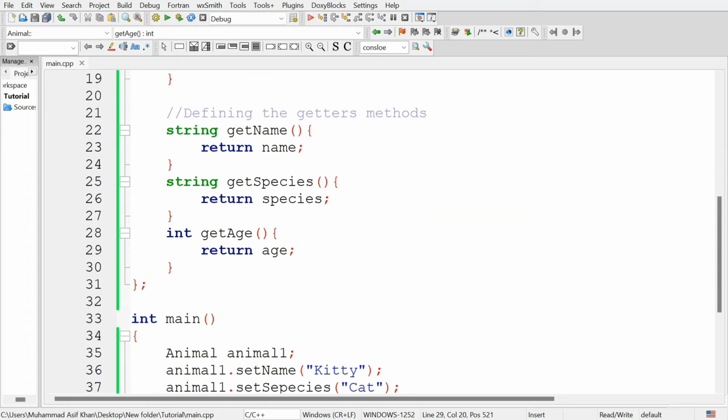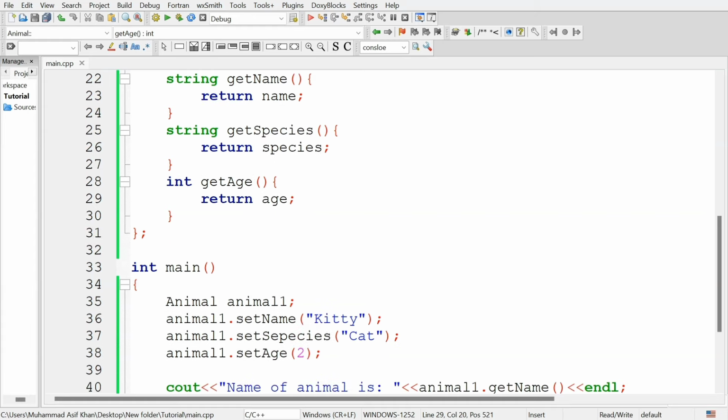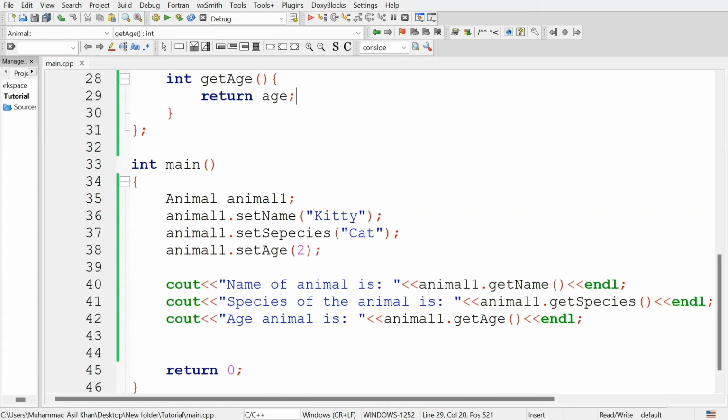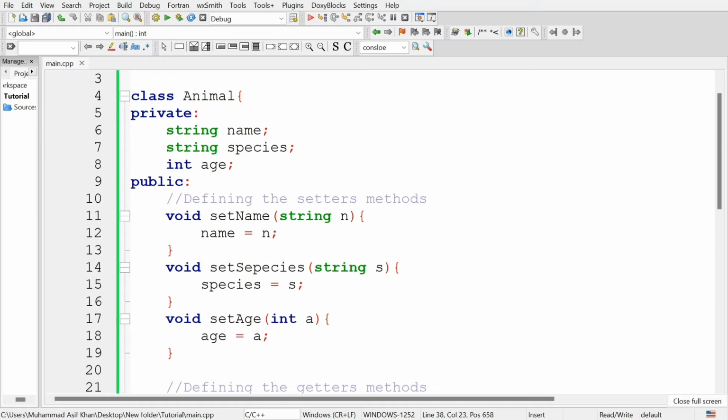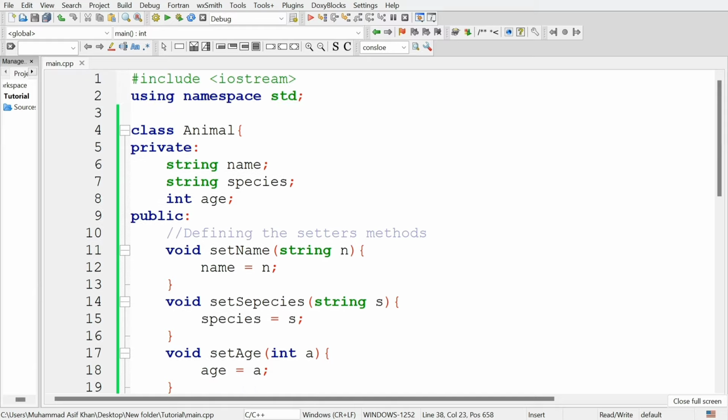Then we defined three getter methods to get the values of private attributes of this animal class, and in the main function we created an animal object of the animal class and then set the values of the attributes using the setter methods, and then we displayed the values stored in the animal one object attributes using the getter methods. This was all about getters and setters in object oriented programming with C++. Getters and setters are used to manage the private attributes in object oriented programming.